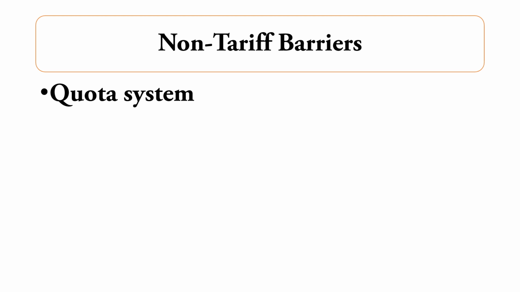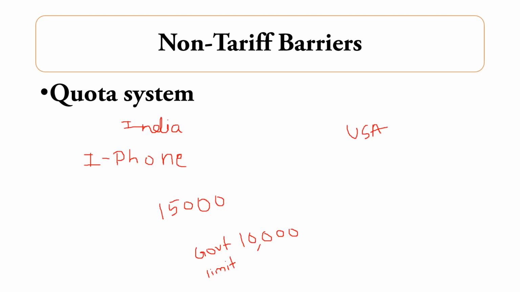Under which the first point is quota system. Under this, the government of the country may fix in advance the limit of import quantity of a commodity that will be allowed for import from the various countries during a given period. For example, here I am doing a business and I am selling the iPhone in the Indian market and I am importing that iPhone from USA.